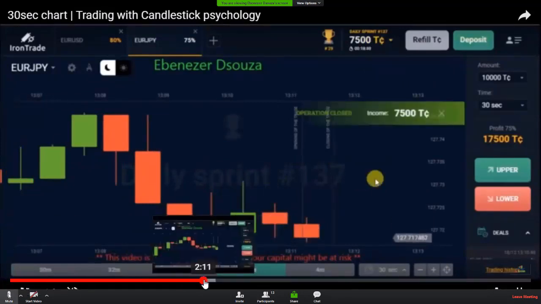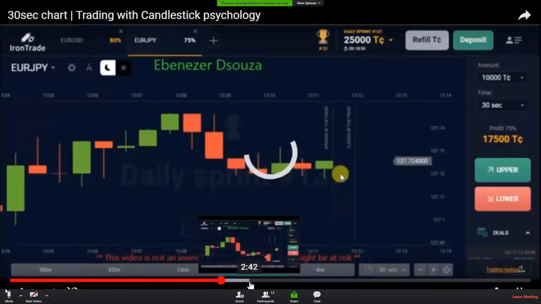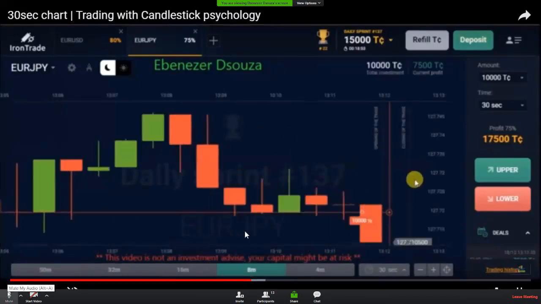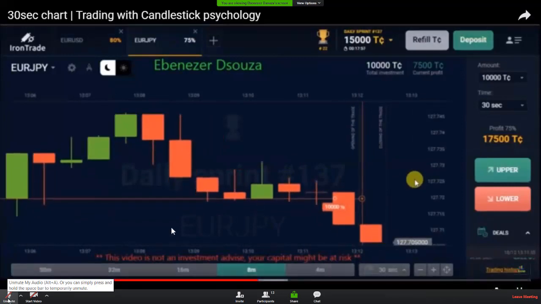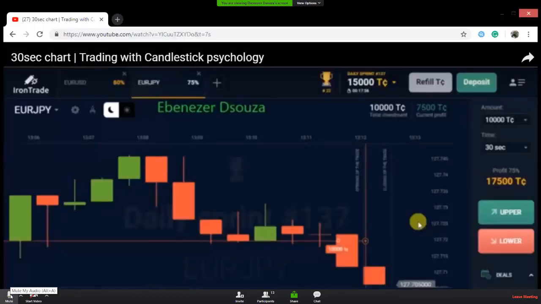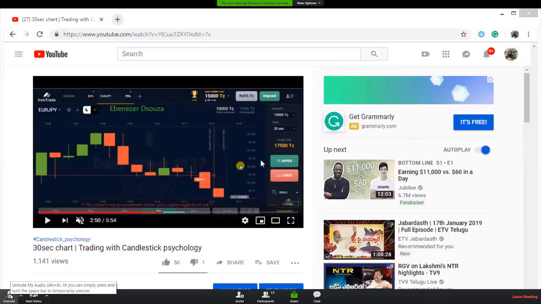Okay, it worked here. It will work because candlestick psychology will work on any chart, any time frame. Wait, I will show you here. This is actually a 1-minute chart, right? Double top formation, double top formation, in a 10-minute chart.